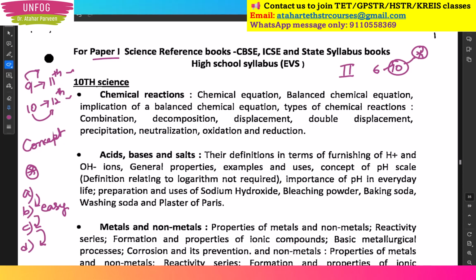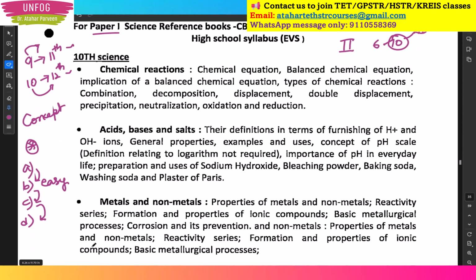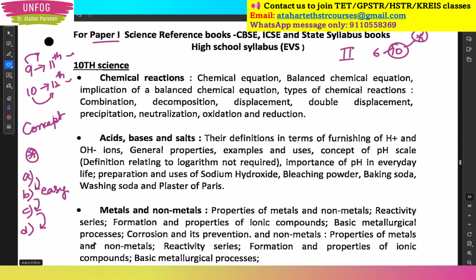Let us have a quick view on the syllabus. For 10th standard, they are telling chemical reactions. You will get this chapter in PUC level also. Then we have acids, bases and salts. You will get this chapter also in PUC level. Metals and non-metals, this also you will get in PUC level. This is actually 10th standard syllabus, but you will get this chapter there also. I mean to say that this is the basic of the higher level of PUC.